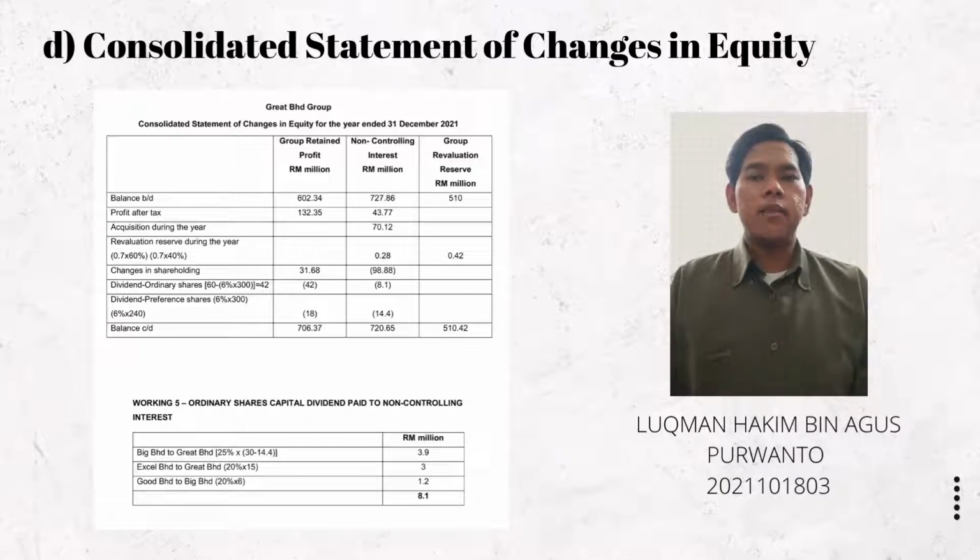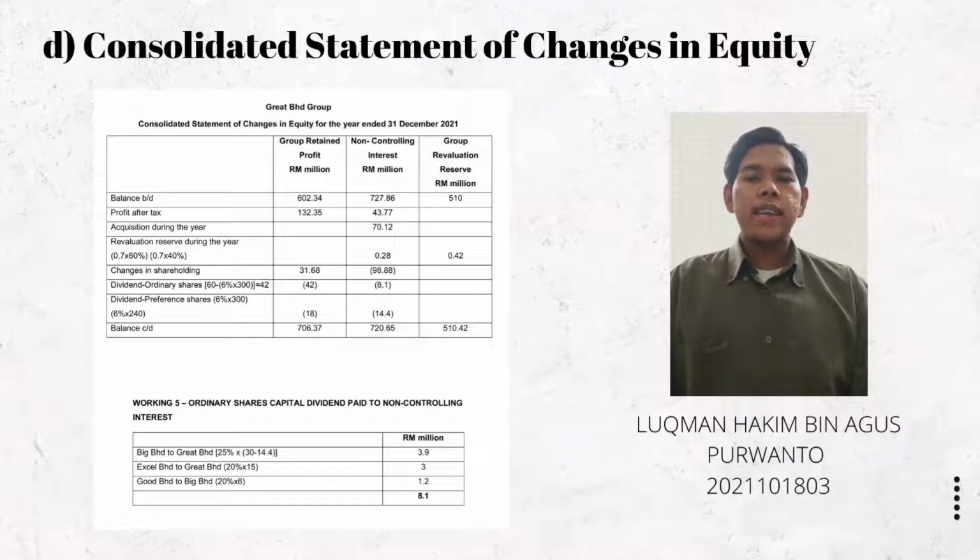Then less with 98.88 million of changes in shareholding, and together with dividend of ordinary share capital 8.1 million, and also dividend of preference share capital 14.4 million. All the calculation is shown in the table. Finally, we get the balance carried down of 720.65 million for non-controlling interest.